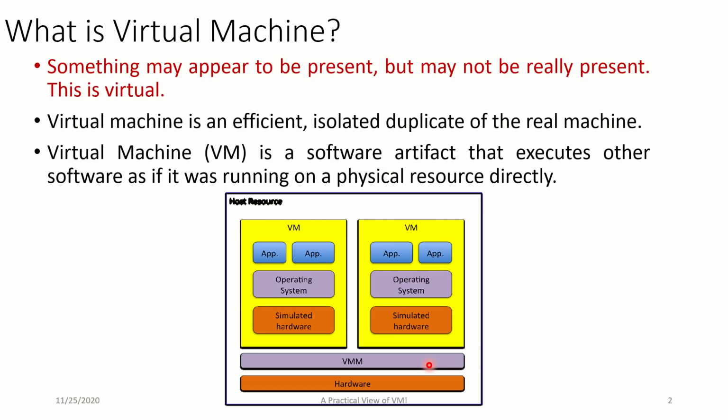It can be from any organization, from any maker, but essentially the purpose remains the same. It will help you in creating copies of the operating system, in creating virtual machines available for you to access. When you do that, what we get is multiple machines over and above the hardware, where you have the feel of having simulated hardware, an operating system of your choice, and apps specific to that operating system. What do I mean by that? This can be for Windows. I have only one hardware available with me, but now this VM will get you a complete feel as such.